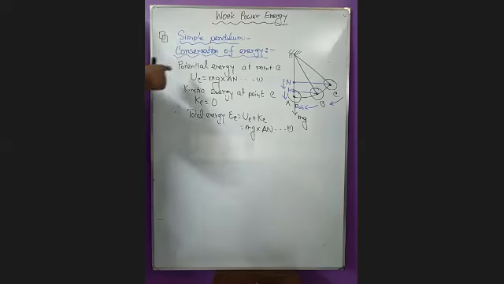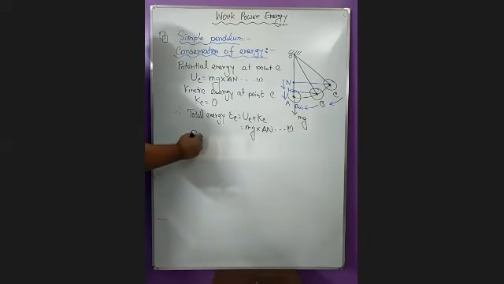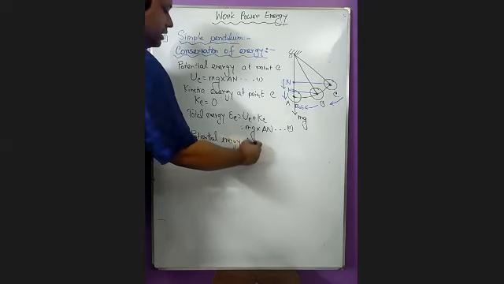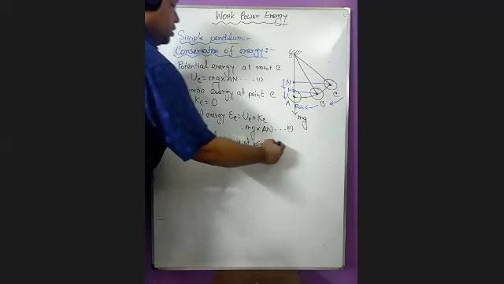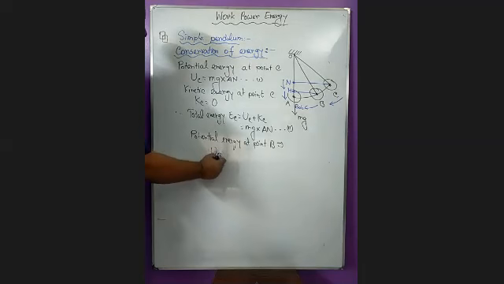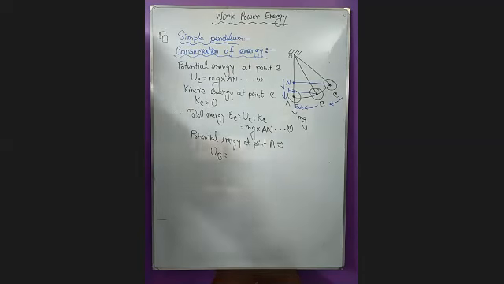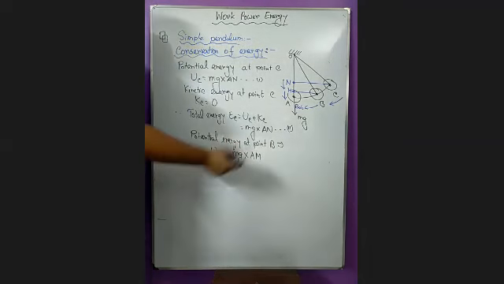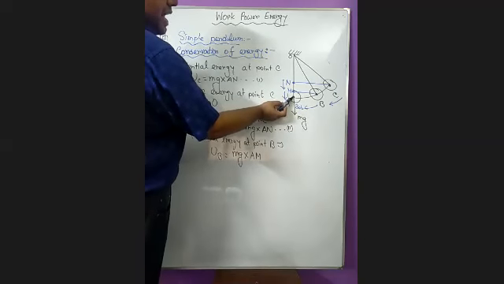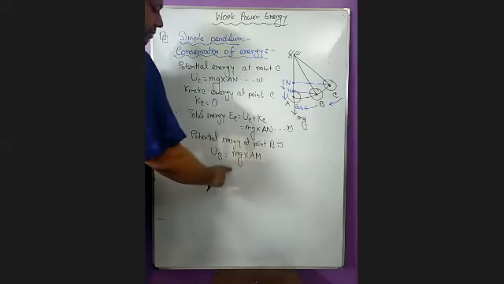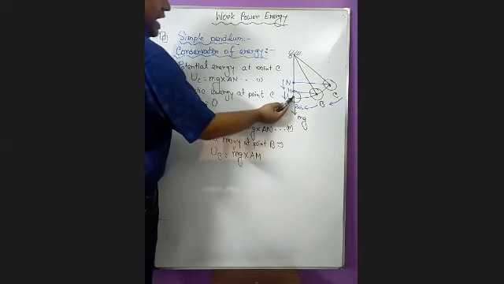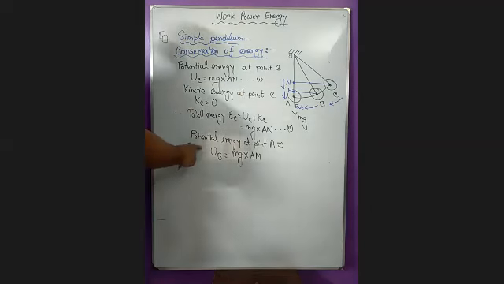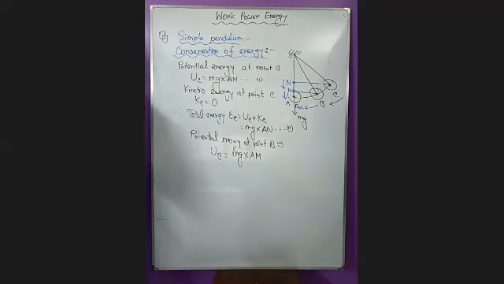Okay. Now, potential energy at point B. If we measure the potential energy at point B, we call it UB. And we know that potential energy should be measured from downward to upward direction, which means AM. So I write here mg into AM, and for C it will be AN, so I write mg into AN. So this is the potential energy at point B.